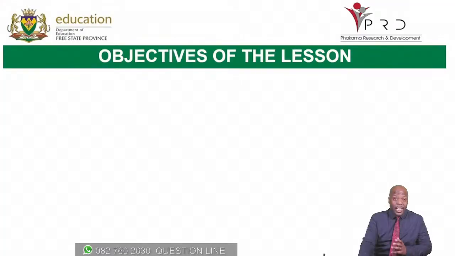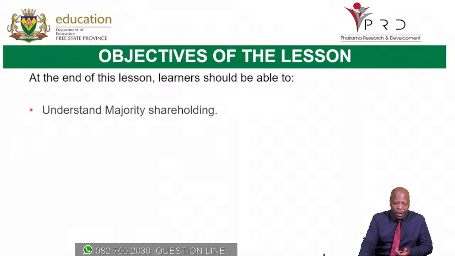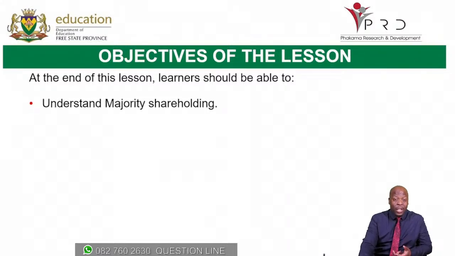Here are my objectives for today's class. Firstly, by the end of the lesson, you should be able to understand majority shareholding. So I'm going to explain to you what is majority shareholding. What does it mean if you're a majority shareholder?